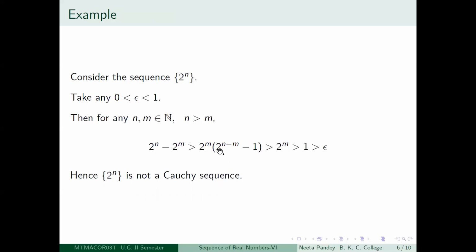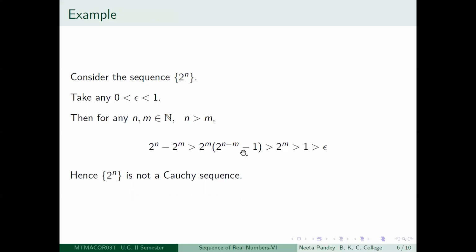Now what is 2 to the power n minus m? n is greater than m, so n minus m is greater than 0. And n and m are integers, so n minus m is a positive integer. That means it is an integer greater than or equal to 1. So therefore 2 to the power n minus m will be greater than or equal to 2. So 2 to the power n minus m minus 1 will be greater than or equal to 1.